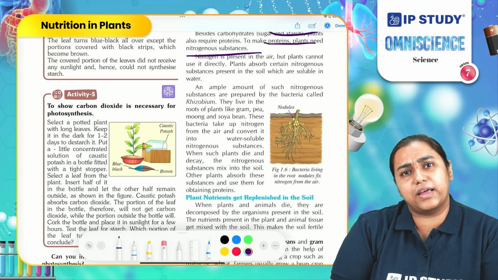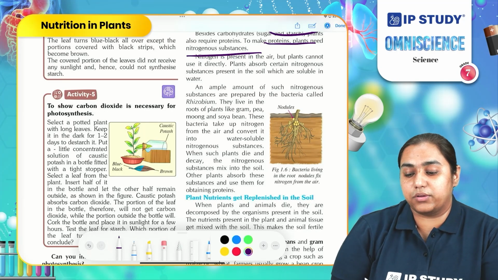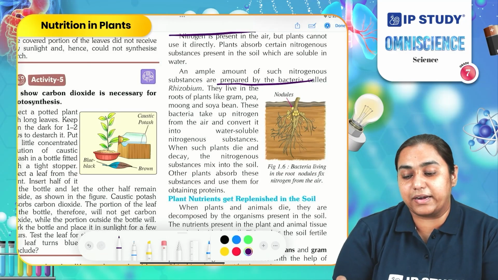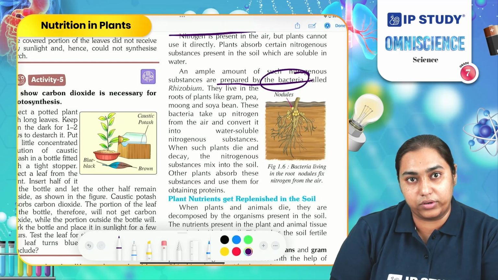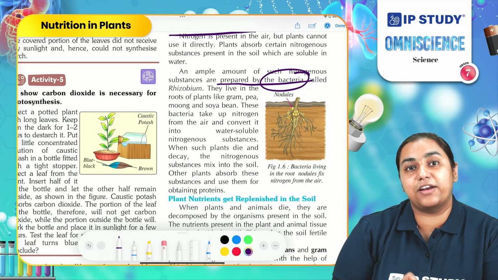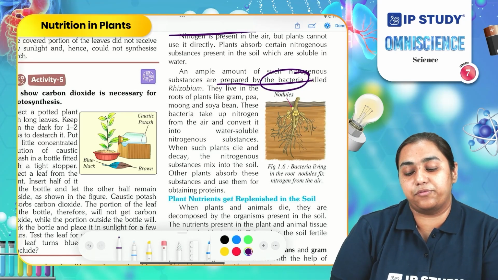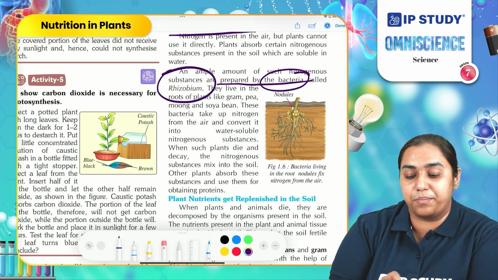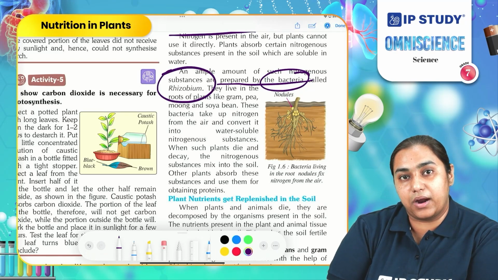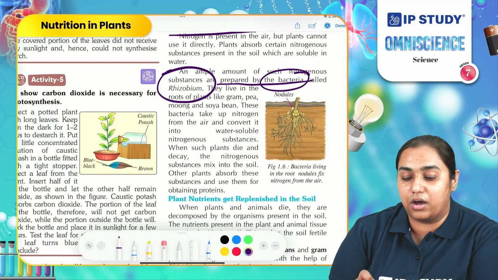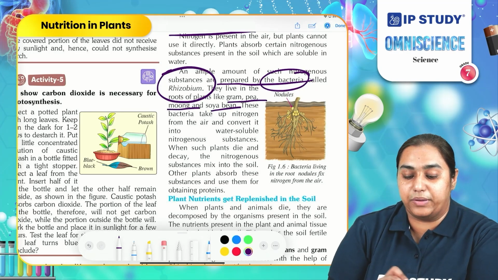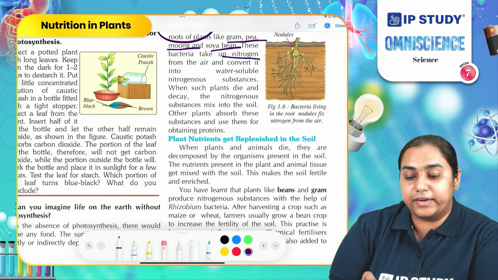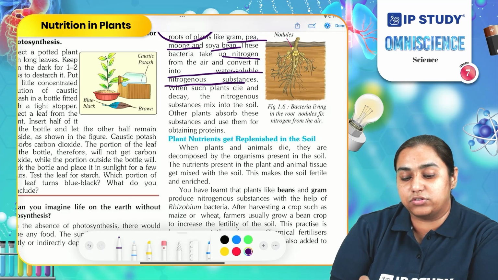Do you think all plants directly get nitrogen? No. It is not possible for plants to get the nitrogen directly from the air. Some of the plants have certain bacteria in their roots, which take the nitrogen from the atmosphere and convert it for the plants. The bacteria present in the root is rhizobium, and some common plants in which these bacteria are present are gram, pea, moong, soybean. These bacteria take the nitrogen from the air and convert it into water-soluble nitrogenous substances.